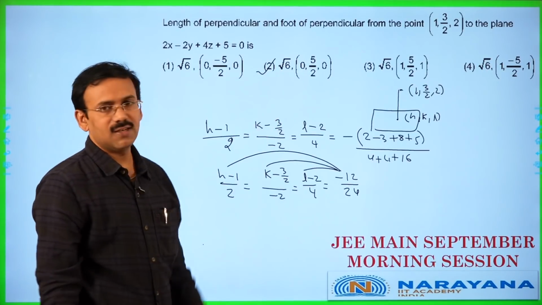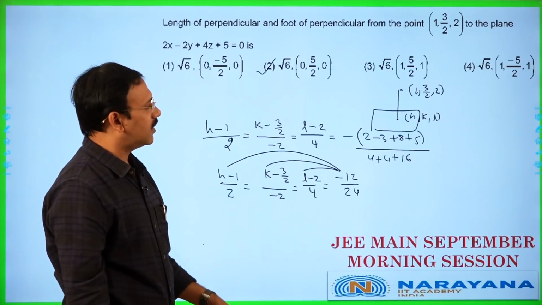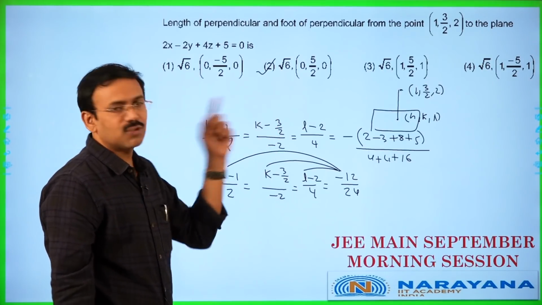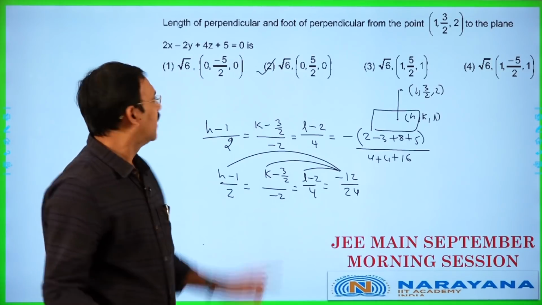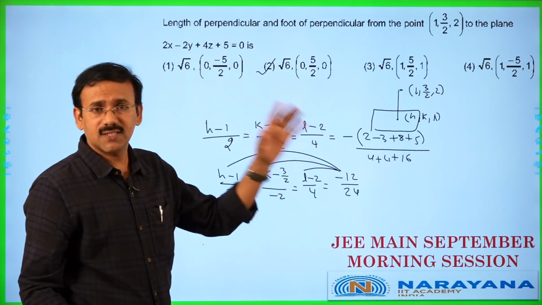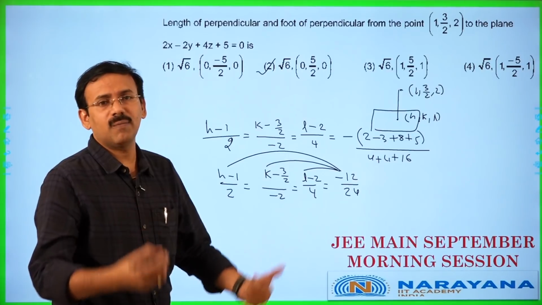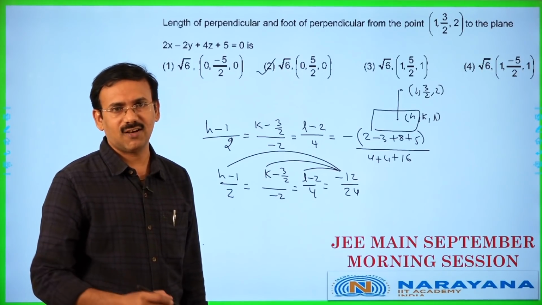This can be done easily. Anyhow, if you want the perpendicular distance, the distance of that point to the foot of the perpendicular gives the answer. As all the options comprise the same, we need not compute the perpendicular distance. That's all.